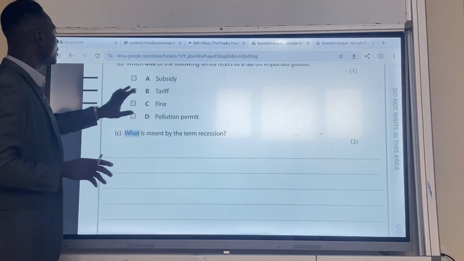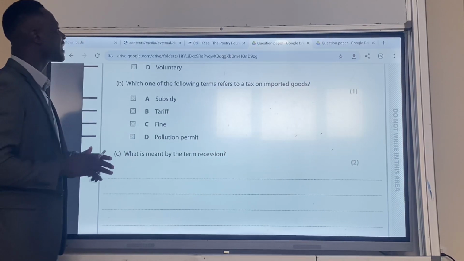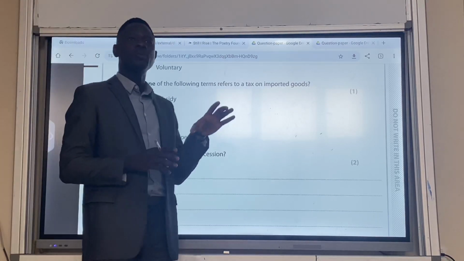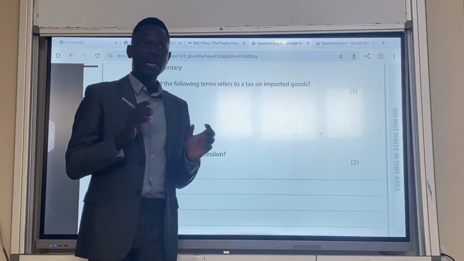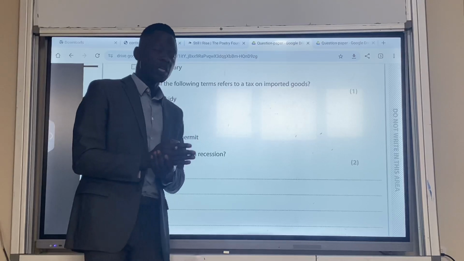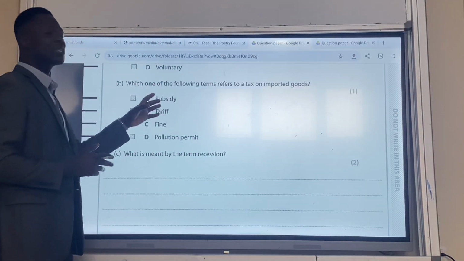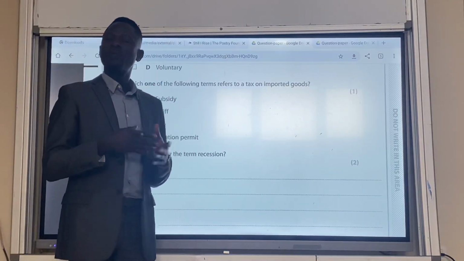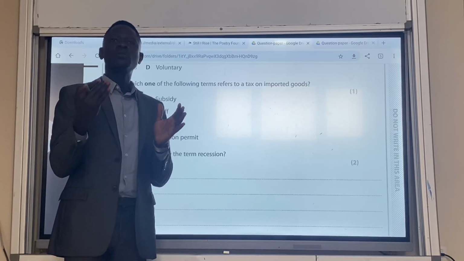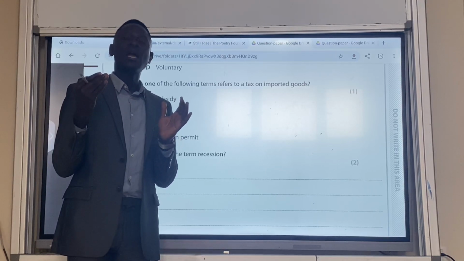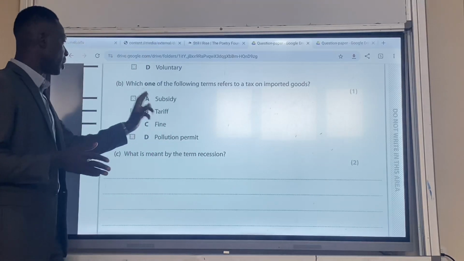Yes. The second one. Which one of the following refers to a tax on importation? When we talk about a tax on importation, these are tariffs. Tariffs are taxes on importation. So the answer is B. Let's look at subsidies. Subsidies are financial help from government to reduce the cost of production or to encourage consumption. So it is not A, it is B.